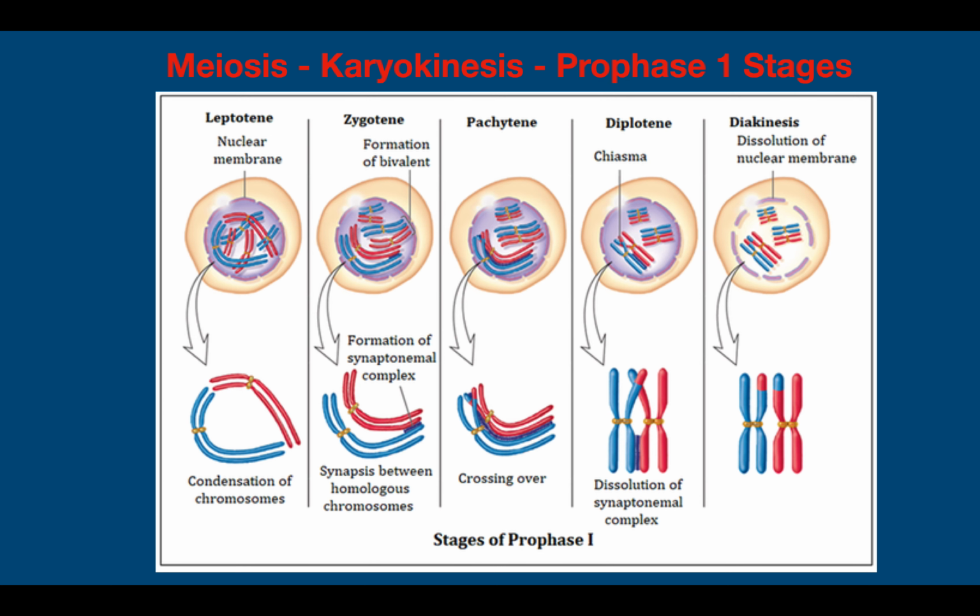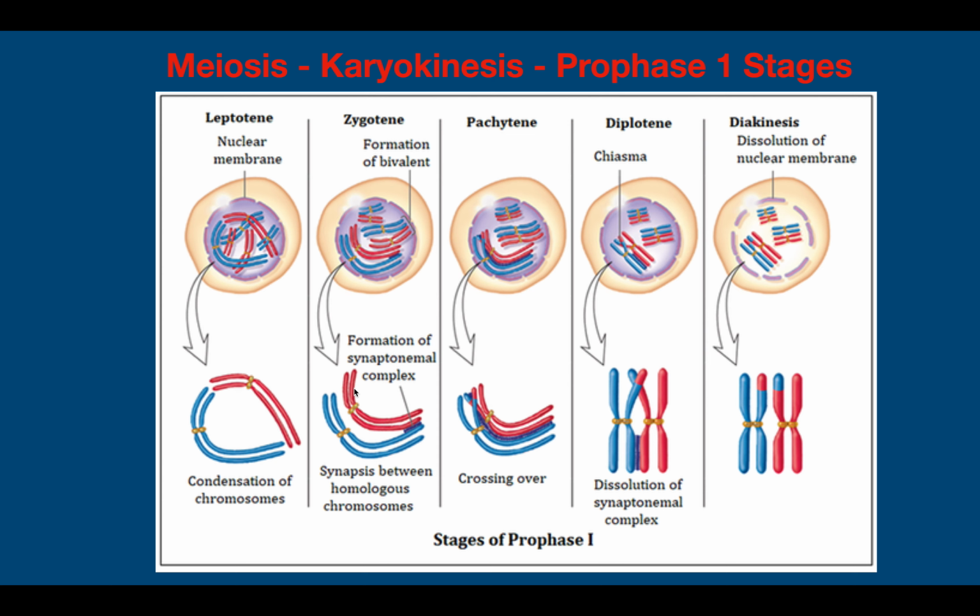Let's begin with understanding a very important stage of meiosis, that is prophase 1. As we have already studied in the previous slide, it has leptotene, zygotene, pachytene, diplotene and diakinesis. So here you can clearly see this is the leptotene, wherein the chromosomes become thick. So there will be condensation of chromosomes. Moving ahead, zygotene.